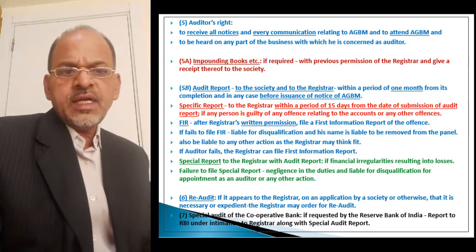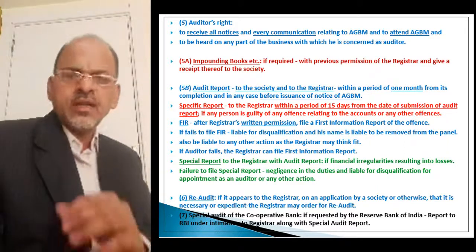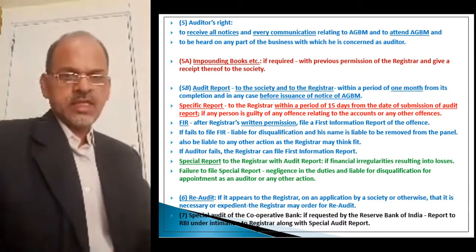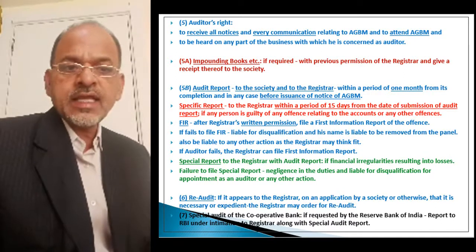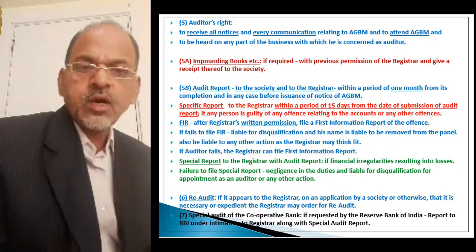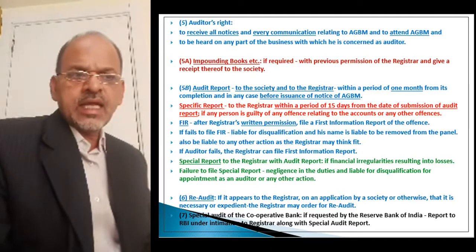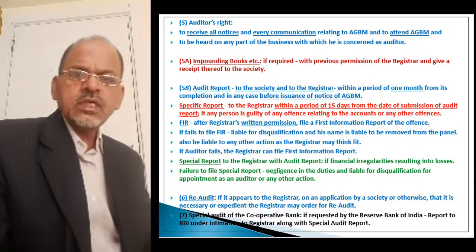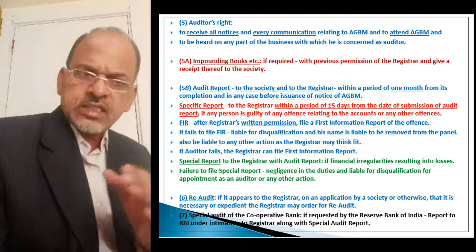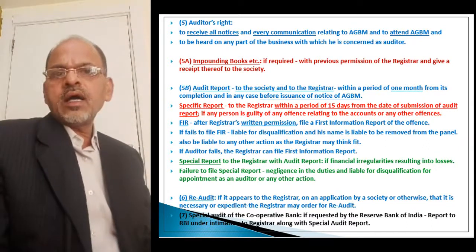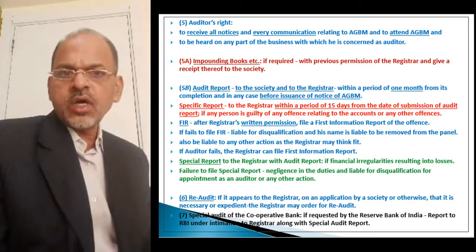If it appears to the registrar, on an application by the society or otherwise, meaning even some members can demand a re-audit, that it is necessary or expedient, then the registrar may order a re-audit. He can order the audit to be carried out again for the earlier period, and he appoints a qualified auditor, generally of higher rank than the auditor who carried out the statutory audit earlier.